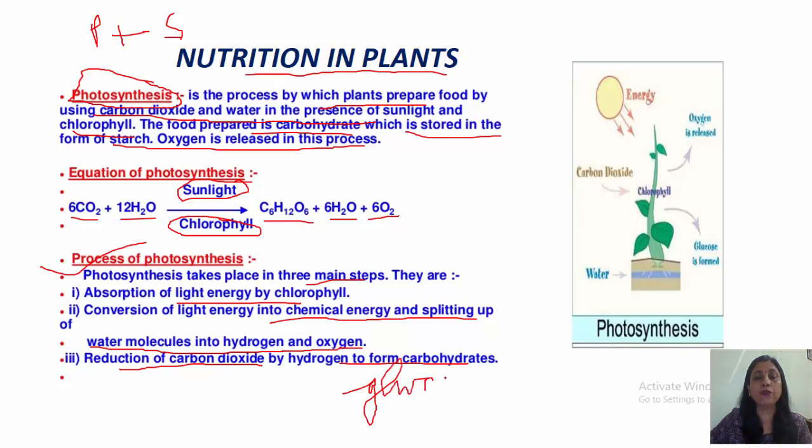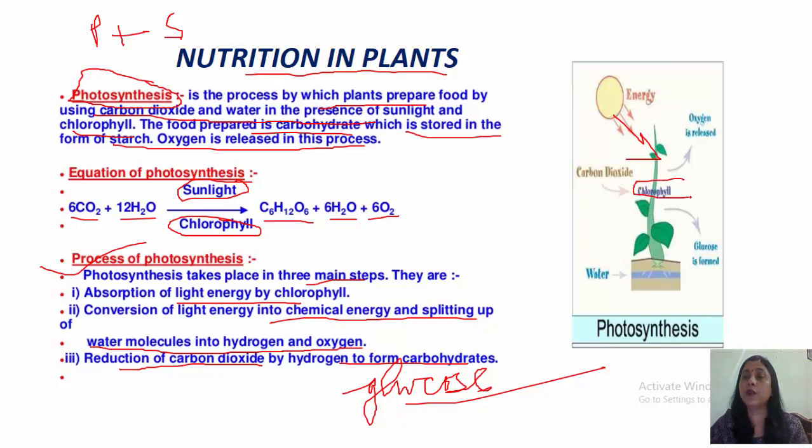glucose. The food is formed in the form of glucose, but it gets stored in the form of starch. You can see the sunlight is falling on these leaves. Leaves are the food factories or the kitchen of the plant. Why? Because they are green in color due to the presence of the green pigment chlorophyll. Now water enters from the roots. Carbon dioxide enters from the stomata. And this photosynthesis takes place. Oxygen is released and glucose is formed.